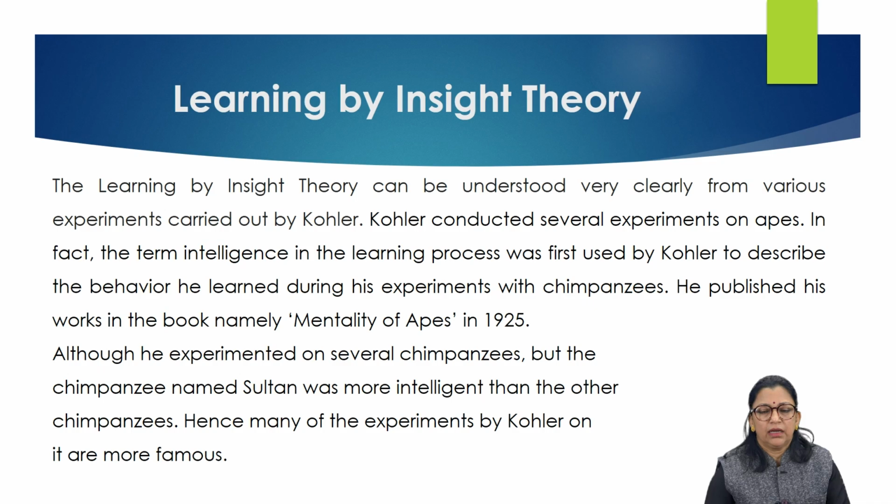The result of insight is often a sudden idea or solution, and this is called the aha experience in Gestalt psychology. The learning by insight theory can be understood very clearly from various experiments carried out by Kohler on apes. In fact, the term intelligence in the learning process was first used by Kohler to describe the behavior he observed during his experiments. He published his work in the book Mentality of Apes in 1925. Although he experimented on several chimpanzees, the chimpanzee named Sultan was more intelligent than the others. Hence, many of Kohler's experiments on him are more famous.